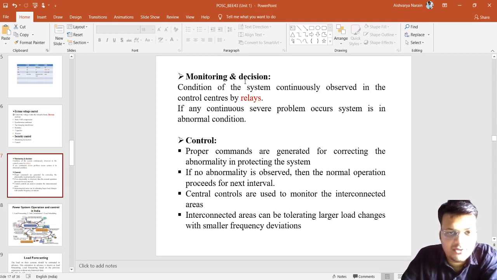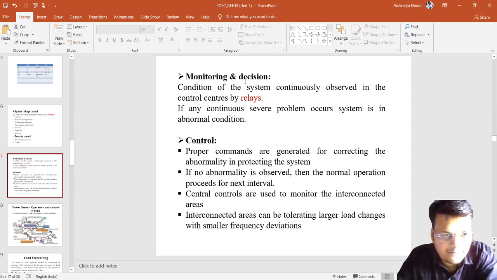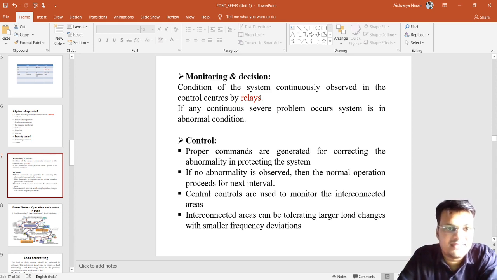In monitoring and control, basically we sense the signal with the help of relays. The condition of the system is continuously observed in the control center by relays. If any continuous severe problem occurs, the system is in an abnormal condition, and we will take protective action to control it.